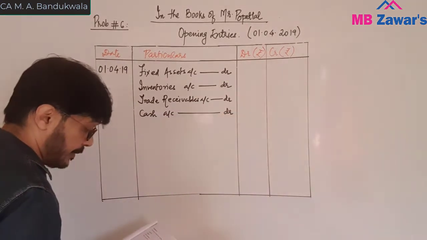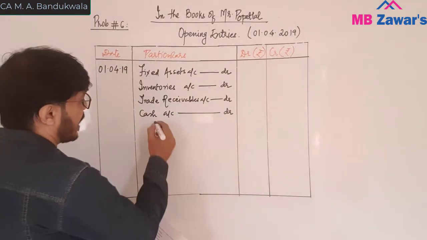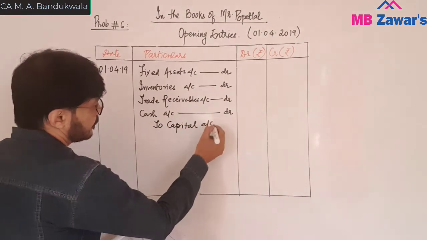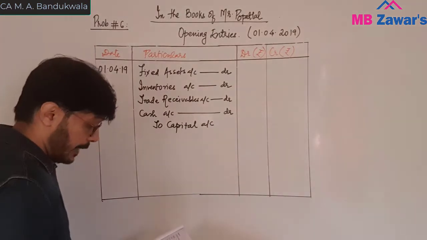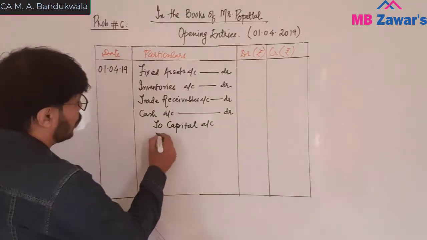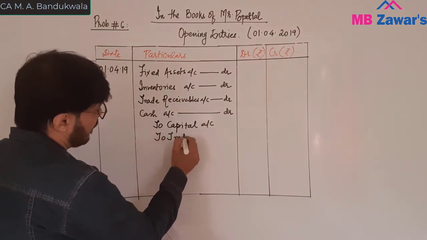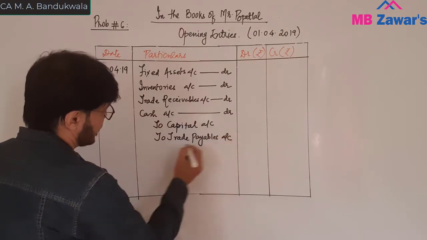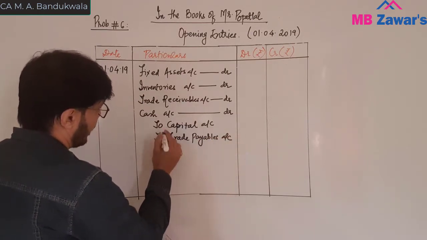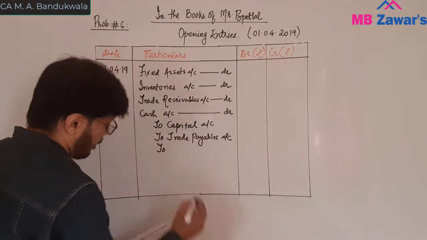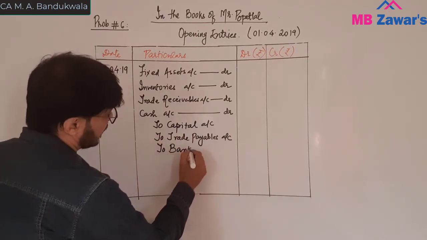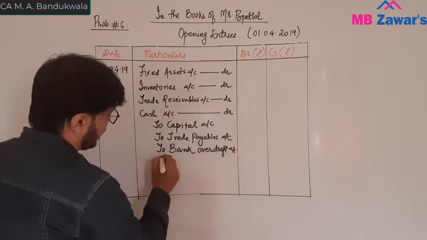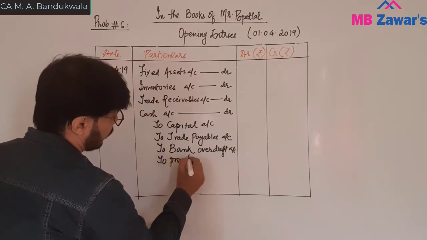These are all debit. Credit, liabilities: to capital account, to trade payables account, that is sundry creditors, to bank overdraft account, that is bank loan, and to provision for doubtful debts.